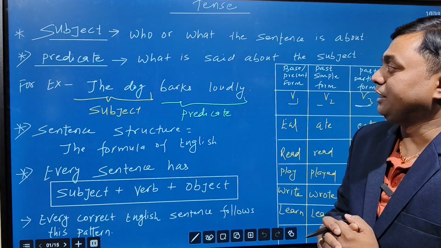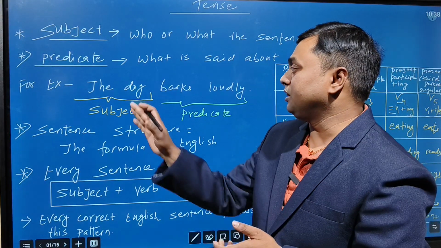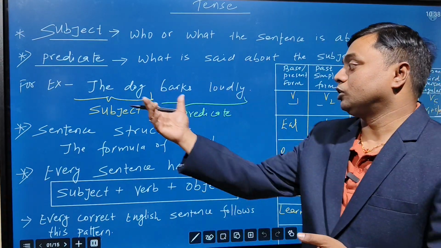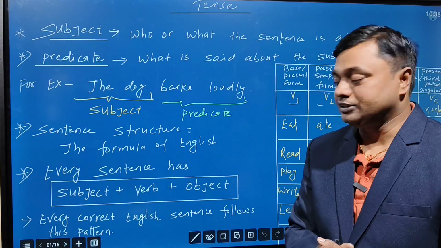Yes or no? Predicate. Predicate is what? What is said about the subject is called the predicate. For example, the dog barks loudly. So the dog is what? A subject. And barks loudly is what? A predicate. Yes or no?